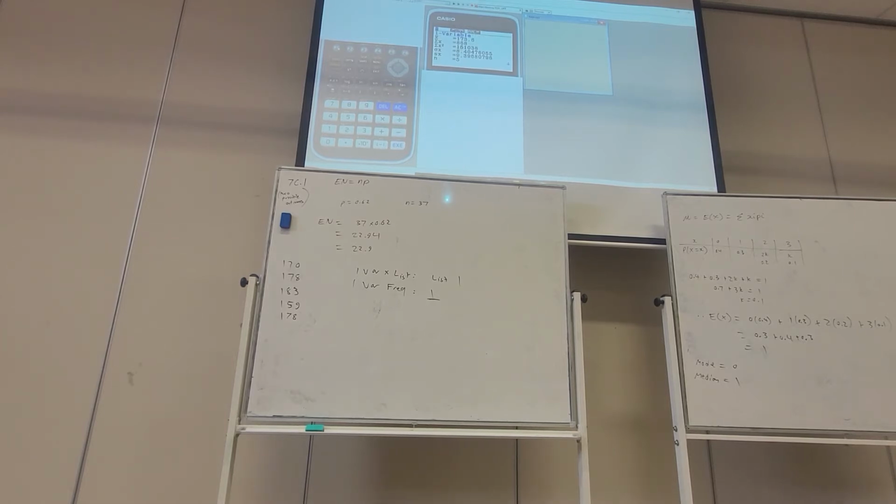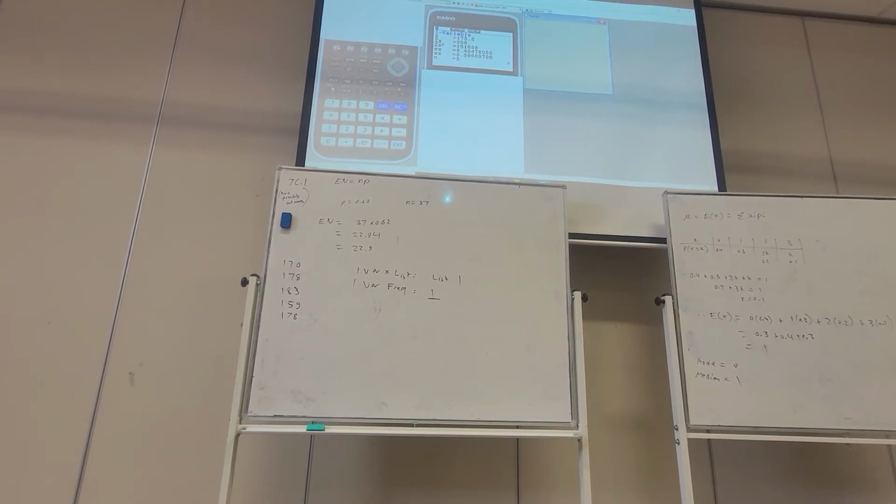It's got the mean there. It's got the sum of all the heights added together. It's got the sum of the heights squared. It's got the standard deviation for the population. It's got the standard deviation for the sample.